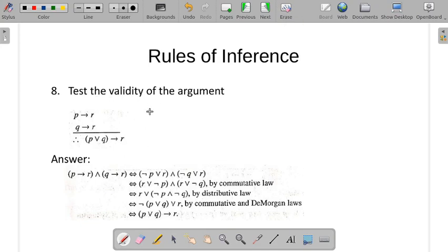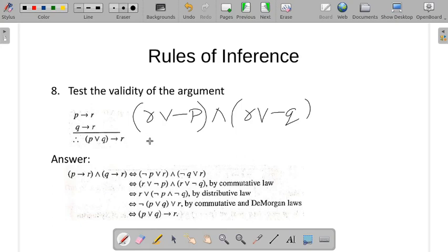So just interchange the positions: negation P and R or negation Q. We just interchange the positions here using the commutative law. You have to always tell what kind of law you are using, so it's important, you have marks for that.